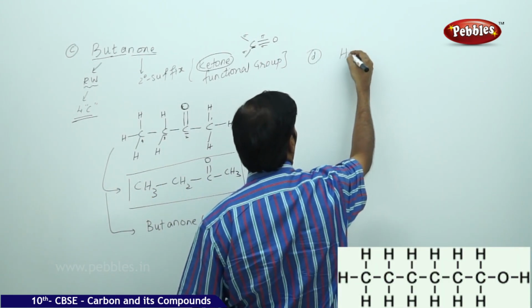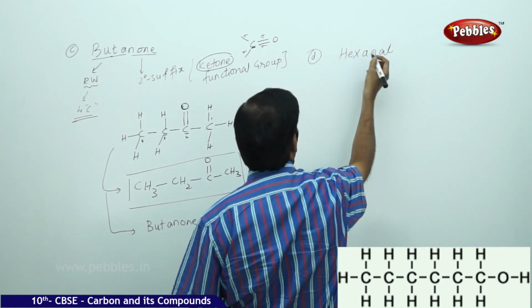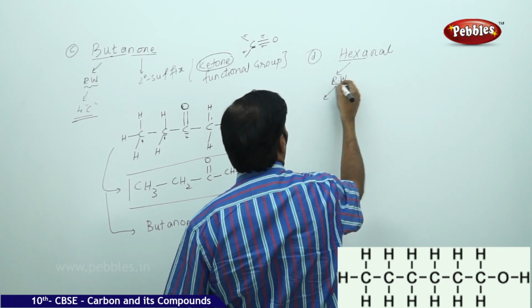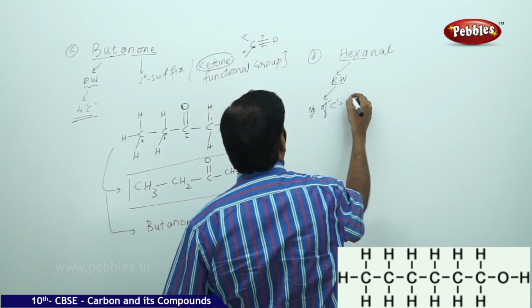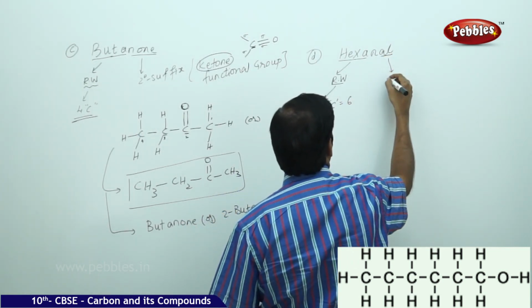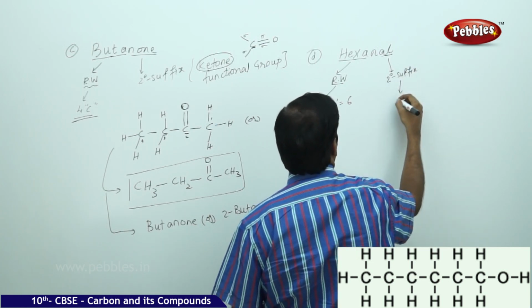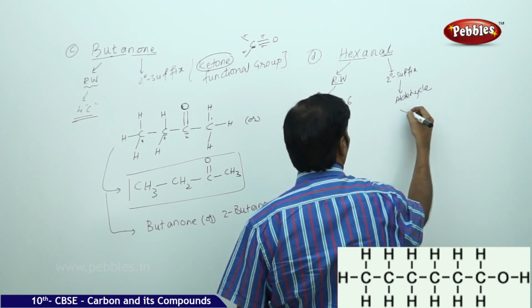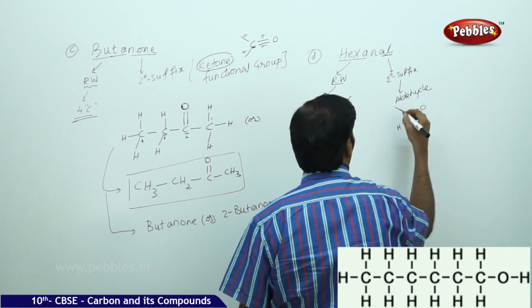Hexanal. If you go for hexanal, underlined hexa, the root word, number of carbons 6, and al is the secondary suffix for aldehyde. Aldehyde is carbon double bond oxygen, single bond hydrogen.